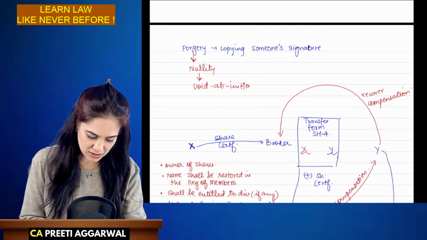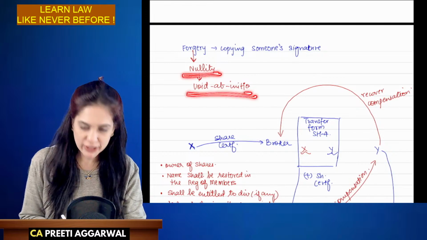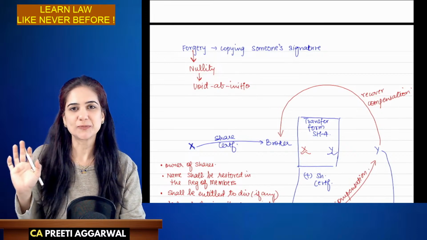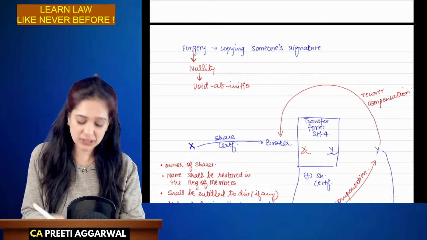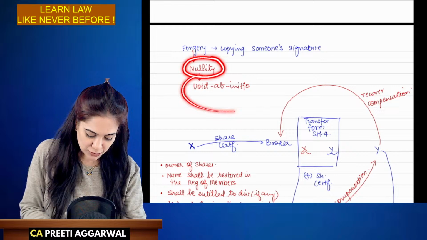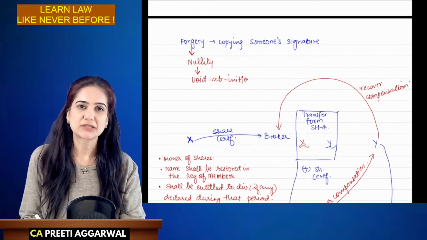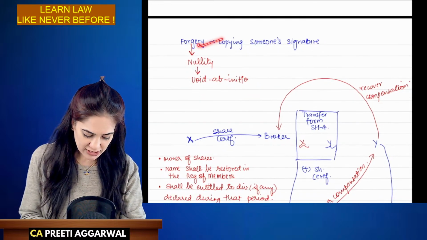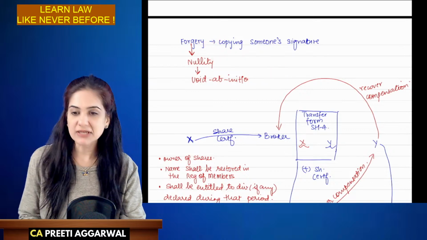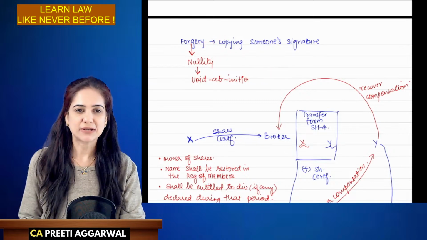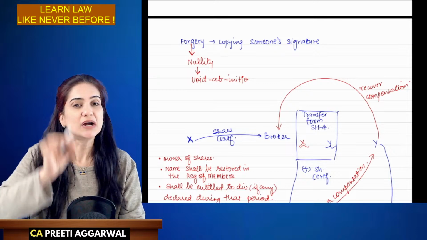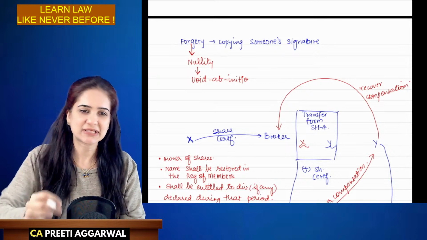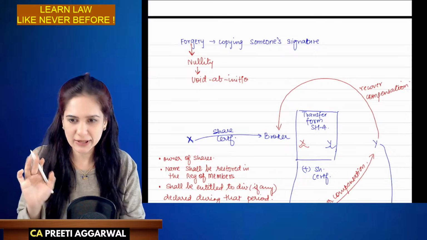So forgery means copying someone's signature. Forgery is a nullity, it is void ab initio. Please remember these words, these are the key words. You need to mention this in your answer. Now, pay attention to the example. In case a question is asked in the exam, it will be on this example only.